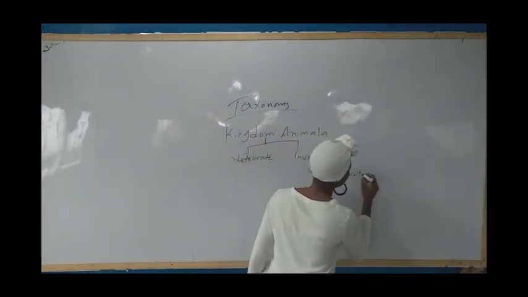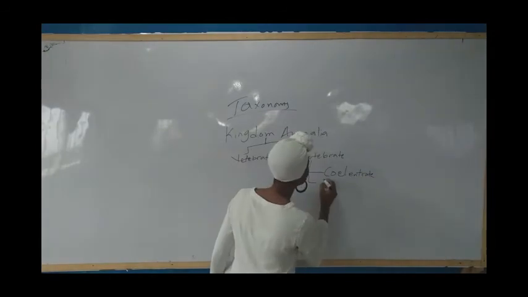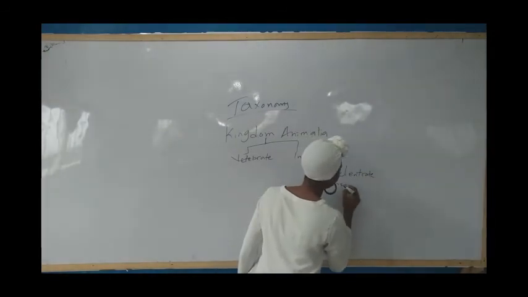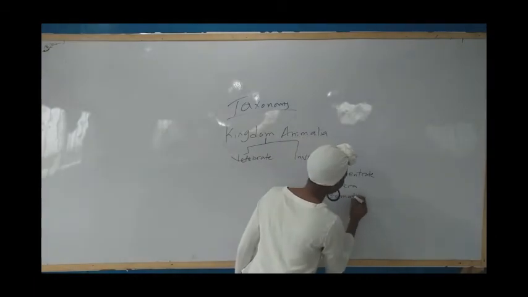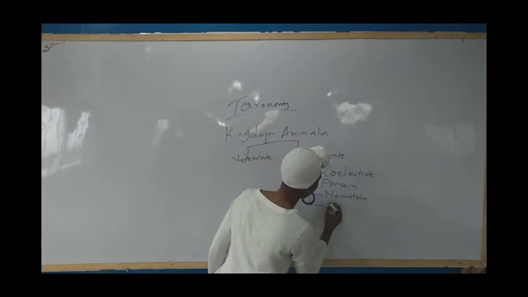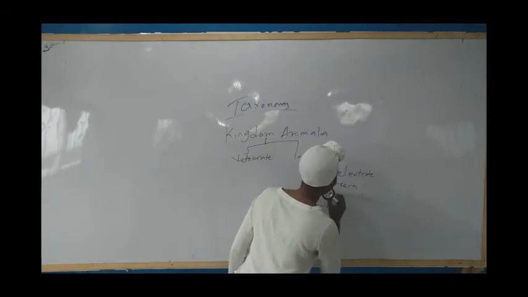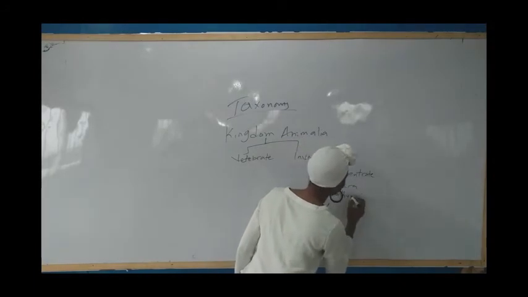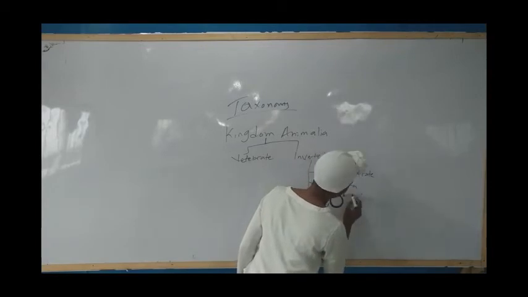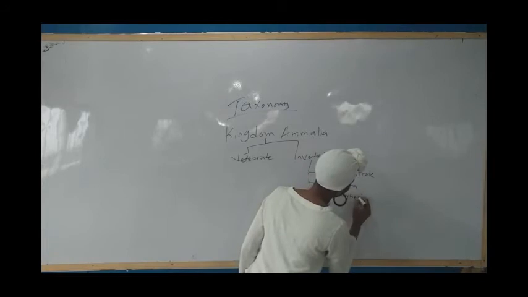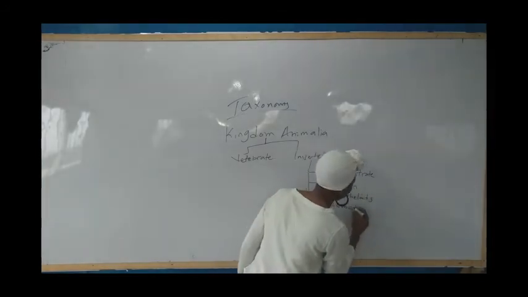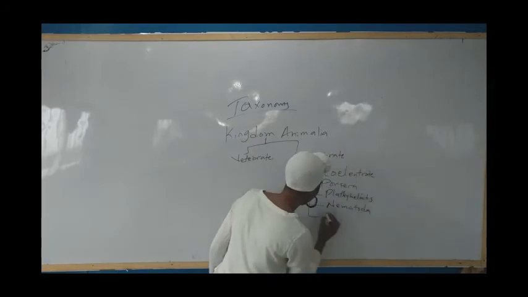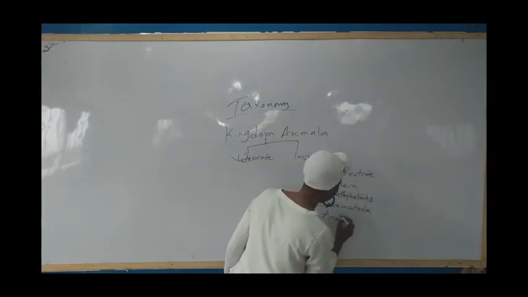The first class is Coelenterata. Next is Porifera. The next we have is Nematoda. The next we have Platyhelminthes. And the next, Annelida.